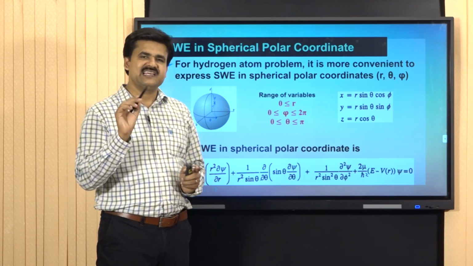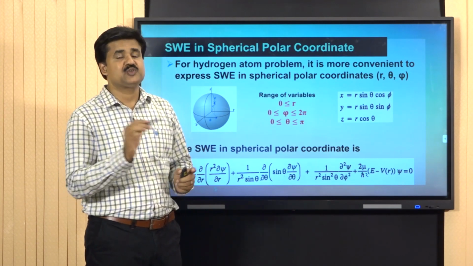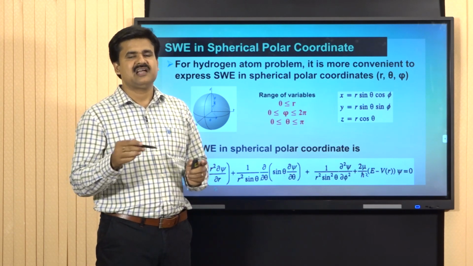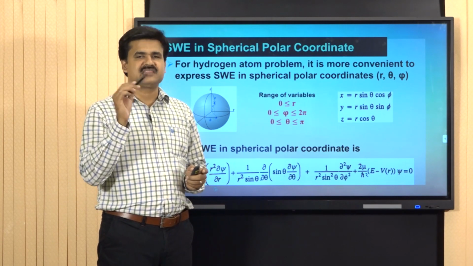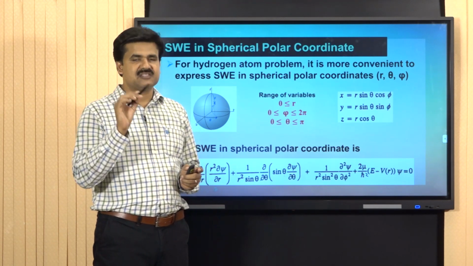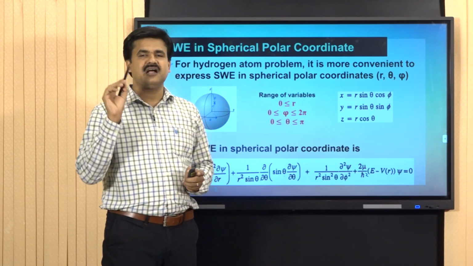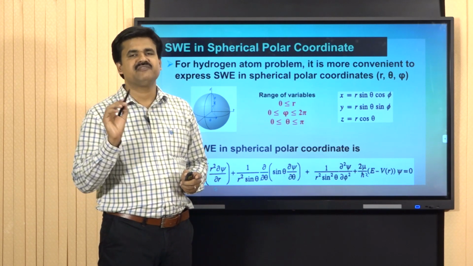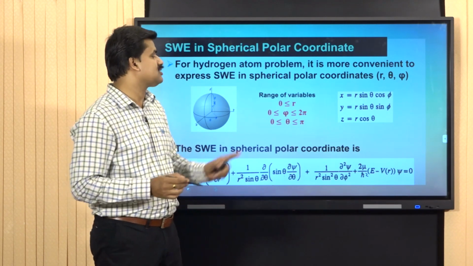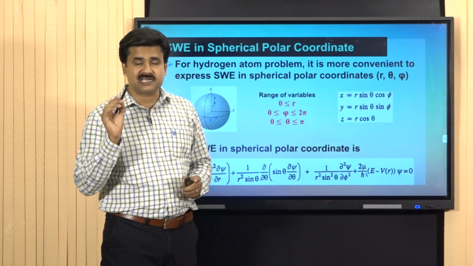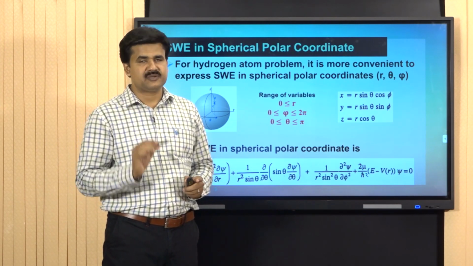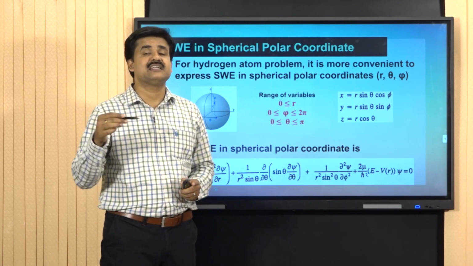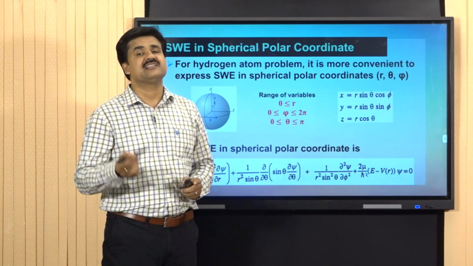Hence we adopt the method of separation of variables to separate this equation into three equations, one with the r variable, one with the theta variable, and one with the phi variable. The equation with the r variable is called the r equation, that with the theta variable is called the theta equation, and the last one with the phi variable is called the phi equation. So on adopting the method of separation of variables, we get three equations for the hydrogen atom problem, and we have to solve these three resultant equations separately to obtain the solution.